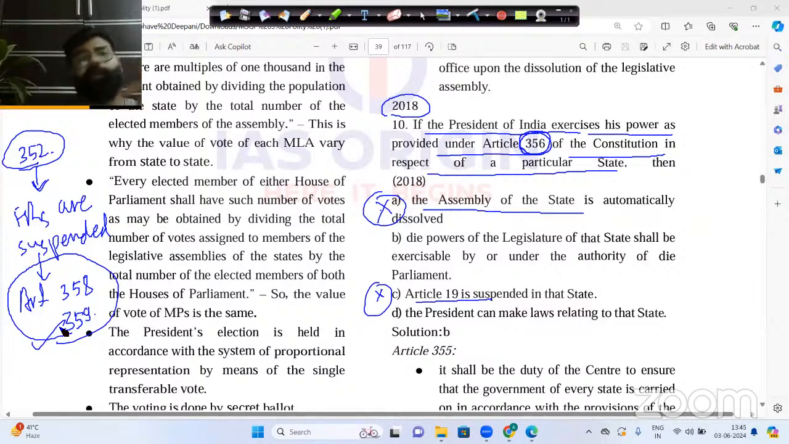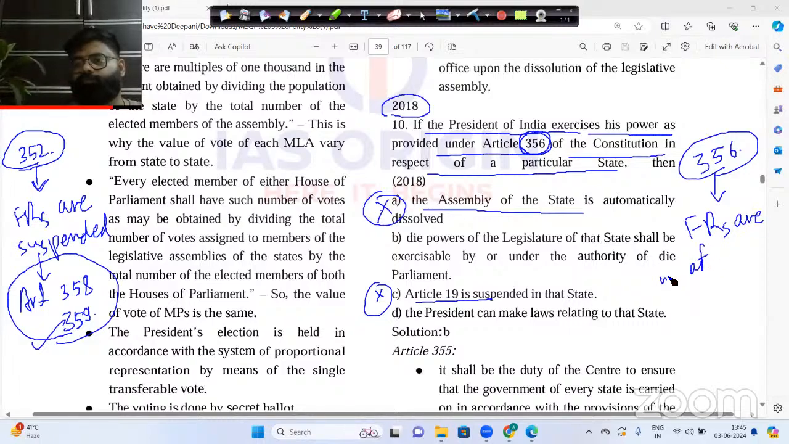Whenever the national emergency is implemented, it does affect the fundamental rights. Under article 352, fundamental rights are suspended under article 358 and article 359. But whenever article 356 is implemented, that is, President's rule, the fundamental rights are not affected. They are not affected. Please remember this.